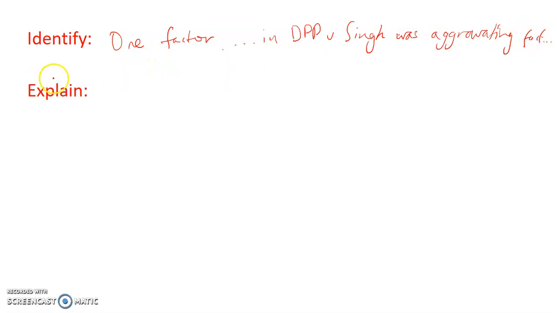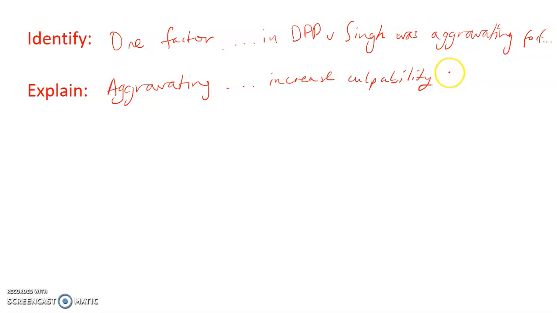Okay. I'm going to just quickly explain what aggravating factors are. Aggravating factors are those factors which increase the culpability, therefore, or thus, increasing the severity of the sentence.